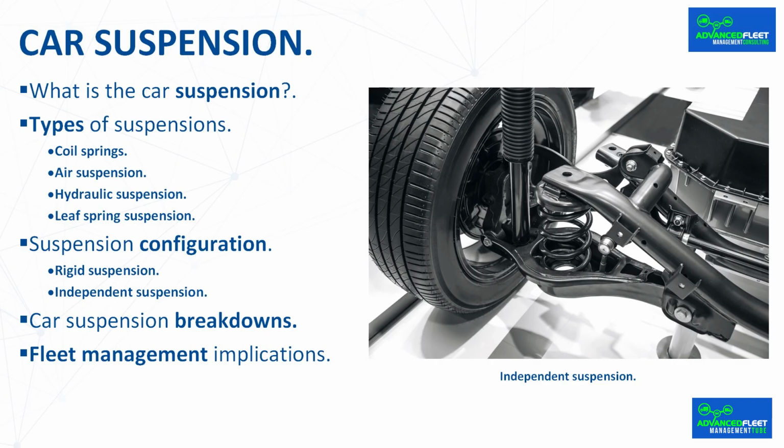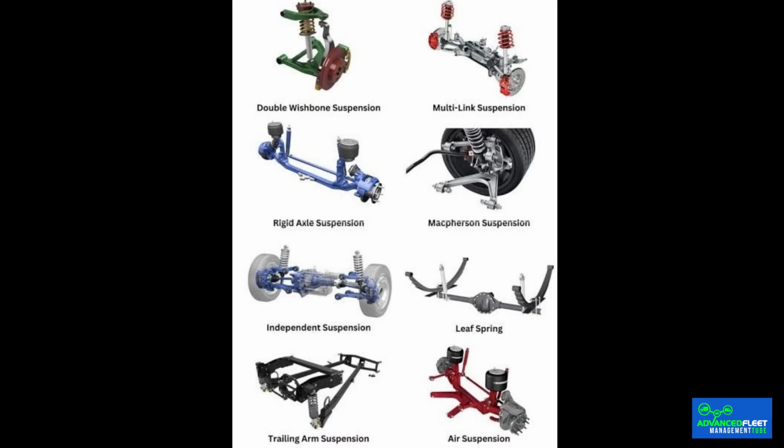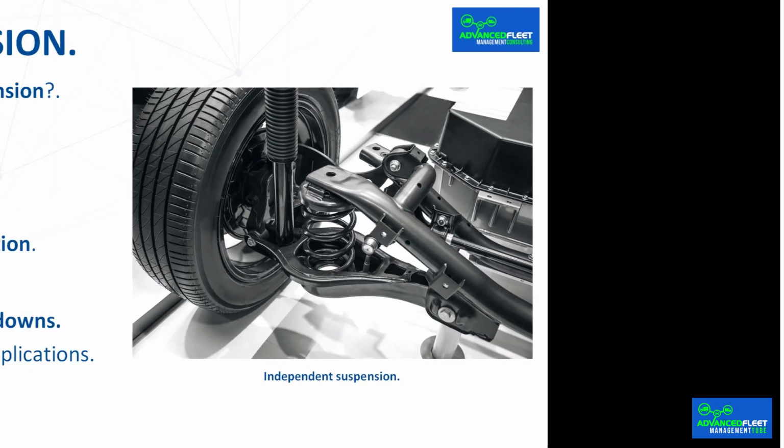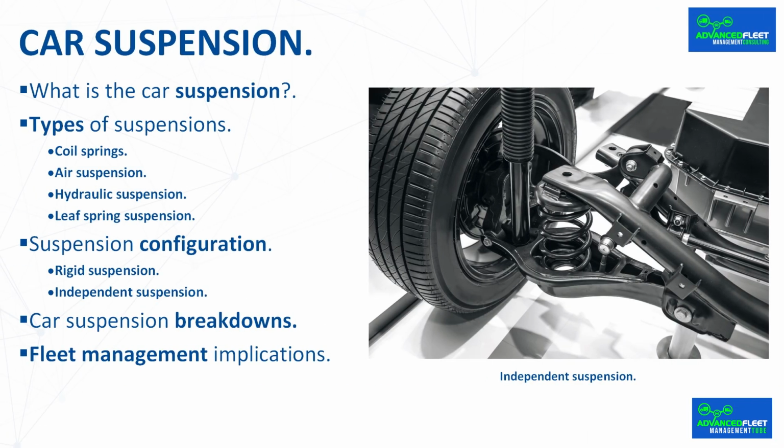Fleet management implications. The suspension is a system that ensures the safety of the vehicle, but it wears out over time and can have breakdowns. It is very important for the suspension to be in perfect conditions of use, to carry out the maintenance according to the manufacturer's instructions and in the kilometers recommended. It is also recommended to perform preventive maintenance to find possible breakdowns in the suspension and to change the shock absorbers due to wear.